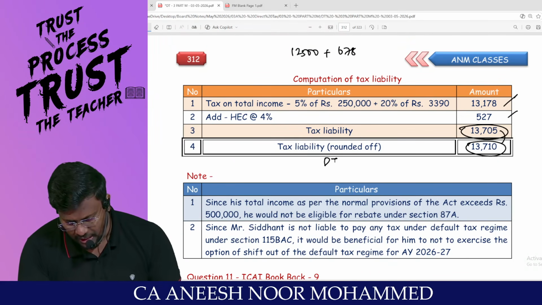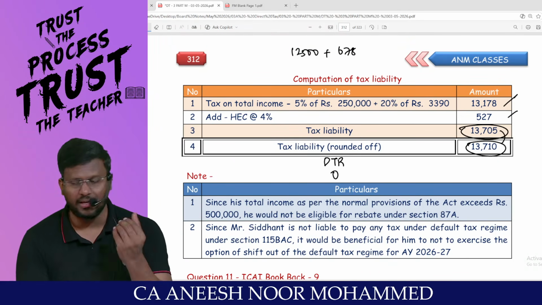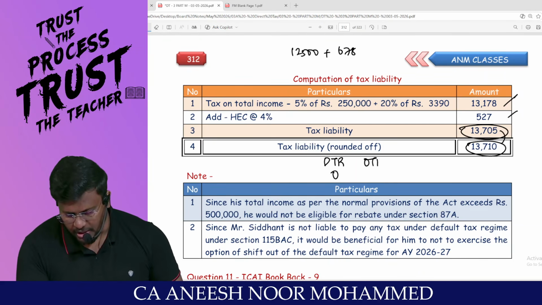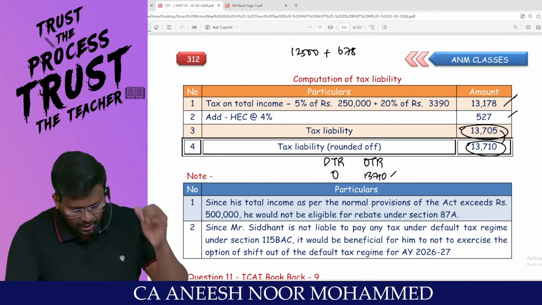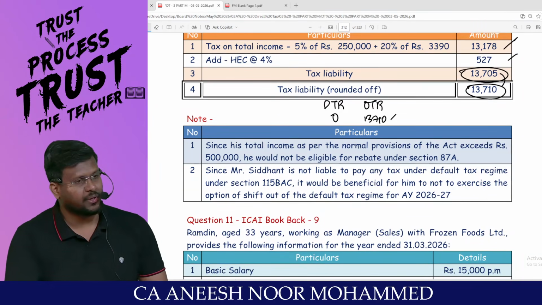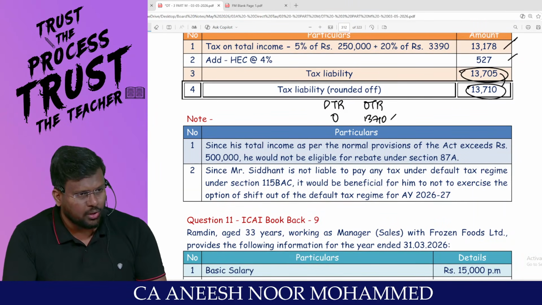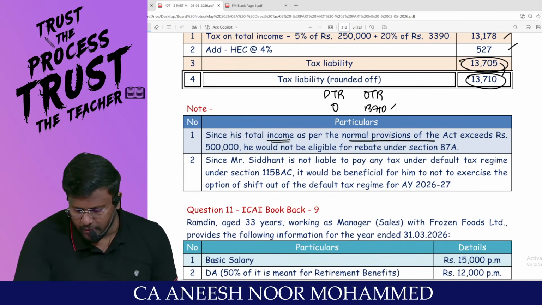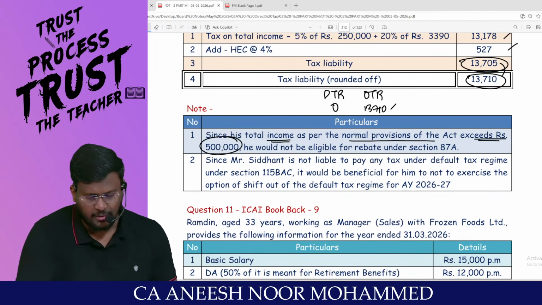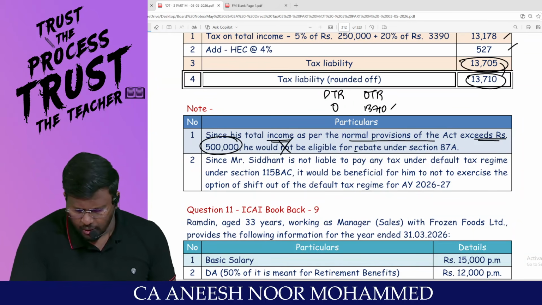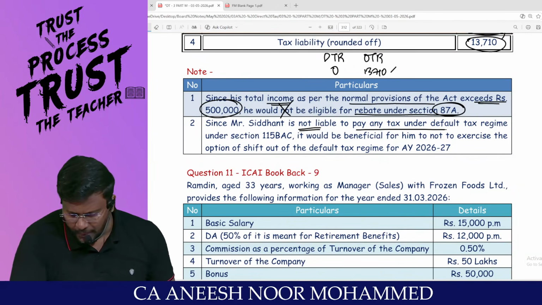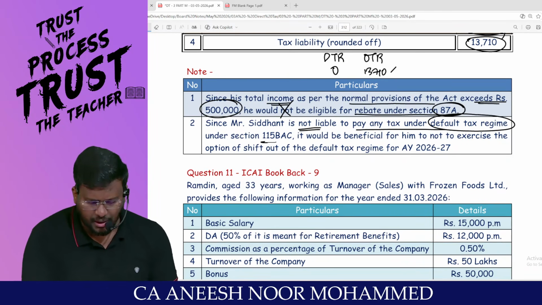That means if you are traveling through the default tax regime, you don't pay any tax. But if you are traveling through the optional tax regime, you are liable to pay 13,710 as tax. What recommendation will you give? It's better to travel through the default tax regime, since his total income as per the normal provisions of the Act exceeds 5 lakh, he won't be eligible for rebate under 87A. Mr. Siddharth is not liable to pay any tax under the default tax regime under 115BAC.